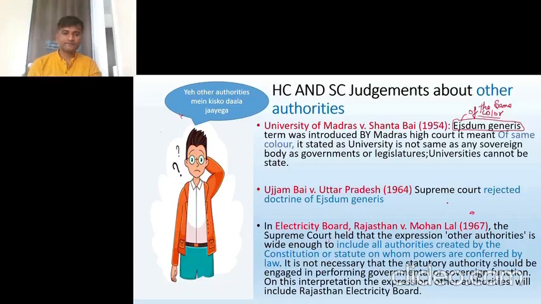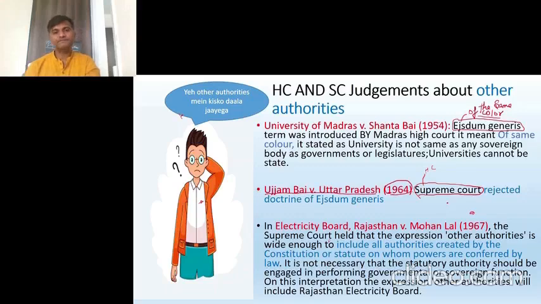In the next case, Ujjambai versus Uttar Pradesh, 1964, the Supreme Court rejected this Ejusdem generis. The Madras High Court had given this terminology, but this doctrine, we can say, the Supreme Court rejected. Why did it reject it? Because this does not make sense.